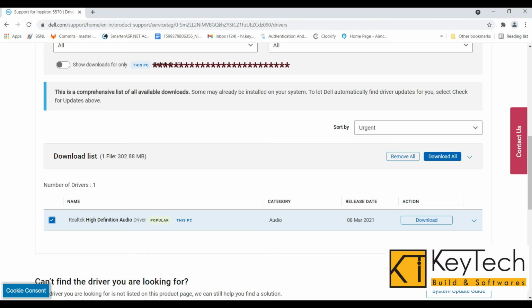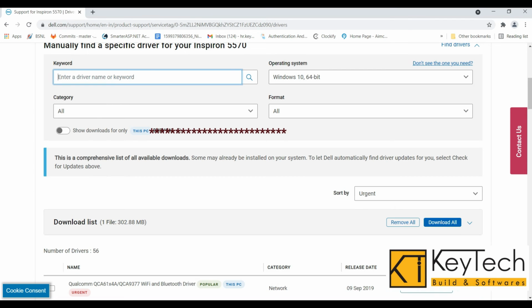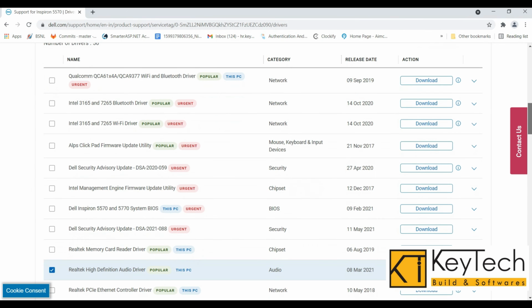Okay, once it downloads, I can install the packages. When we choose multiple items, you can see on the top side how many files we have selected and how much size we need to install.